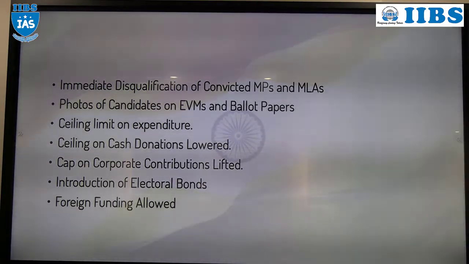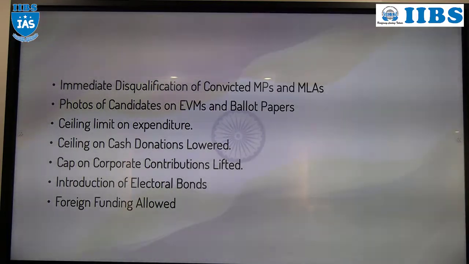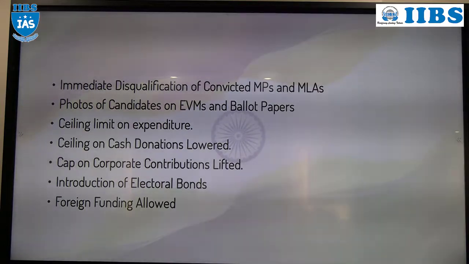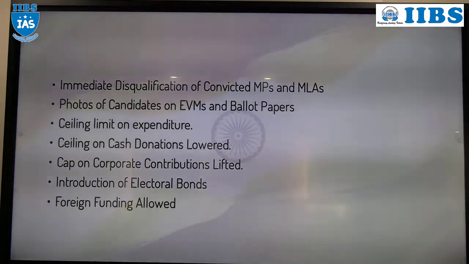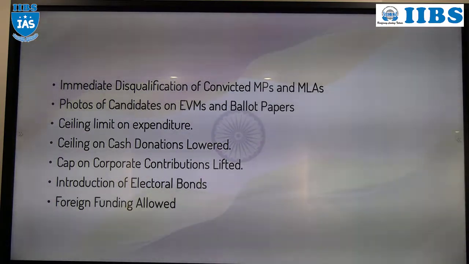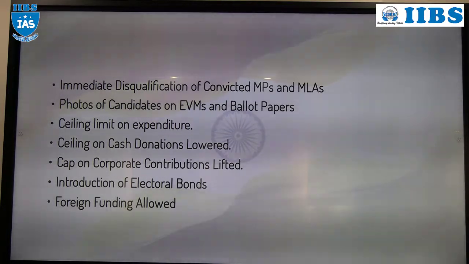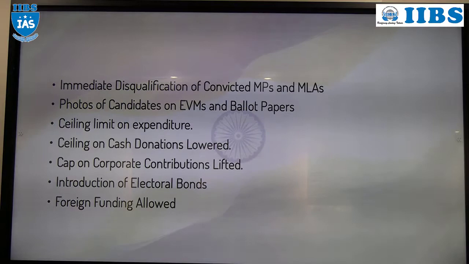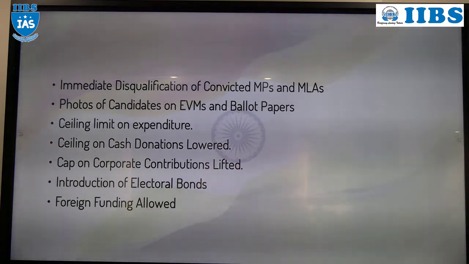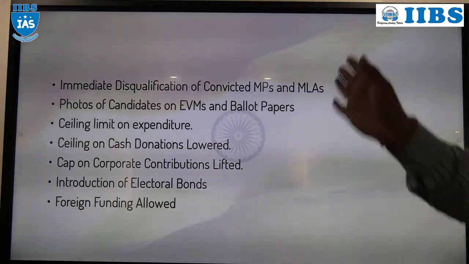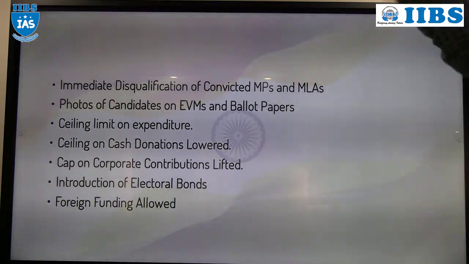Earlier, big companies could donate to any political party up to 7.5% of their profit, the last 3 year average profit. Out of that average profit, 7.5% of that amount could a corporate give as donation to a political party. But now there is no limit. They can give the whole profit of the company also.